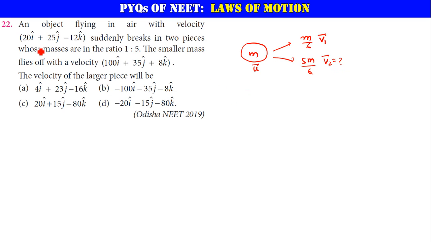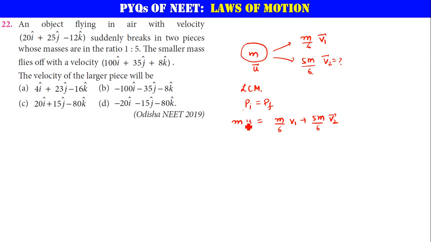Here there is no net external force acting on the system, therefore you can apply the law of conservation of momentum. Pi is equal to Pf. Whatever the initial momentum is, that should be equal to the final momentum. Initially there is only one mass, with velocity u. Finally you have two masses: one mass is m/6 with velocity v1, and the other mass is 5m/6 with velocity v2.